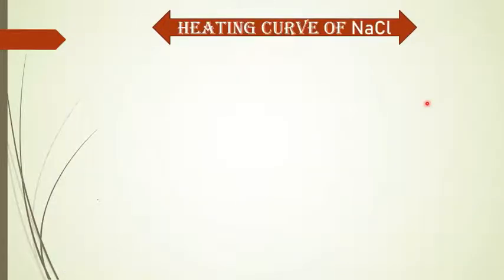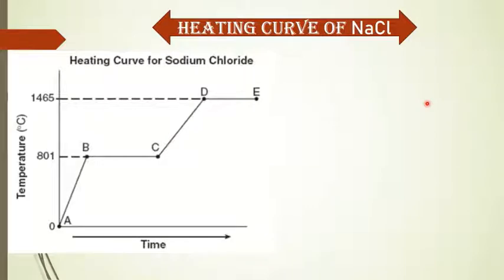Again, the heating curve of sodium chloride, where the melting point of sodium chloride is 801 degrees Celsius and the boiling point is 1465 degrees Celsius. Look, this is the heating curve of sodium chloride.